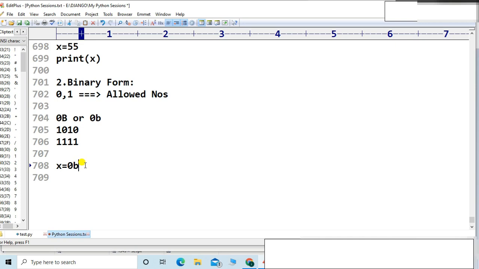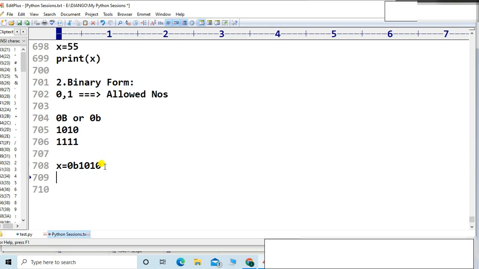You are intelligent, friend, but Python is not intelligent. So you have to tell it. I am going to assign the x variable a binary value. Let me assign the value 0b1010 and we will see the output. 0b tells Python it is a binary number, and 1010 are the allowed digits for a binary number.